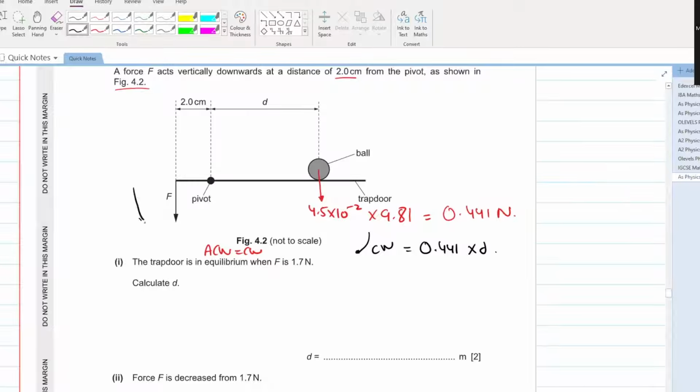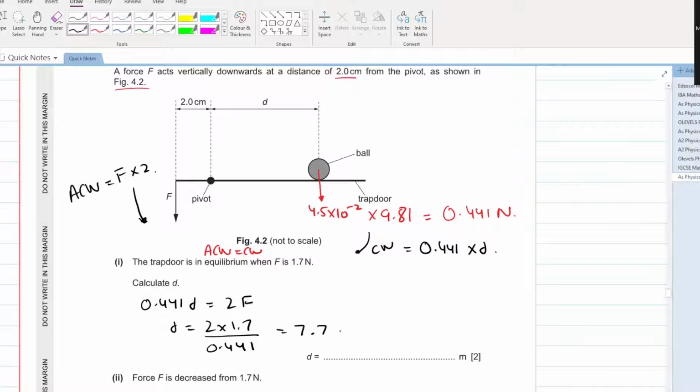What will be the anti-clockwise moment? Force into the distance, that is 2 centimeters. Can you equate both of them? Yes. 0.441 d is equal to 2F, and F is 1.7. So d is equal to 2 into 1.7 divided by 0.441. The answer is 7.7 centimeter, that is your d.